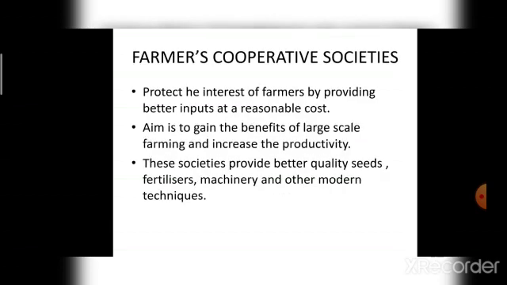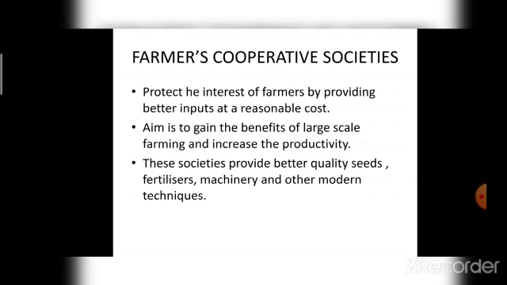Next one is farmers cooperative society. For what purpose it can be formed? Farmers cooperative societies are formed to protect the interest of farmers by providing better inputs at a reasonable cost. What are the aims of farmers cooperative societies? The main aim of farmers cooperative society is to gain the benefits of large scale farming and increase the productivity.